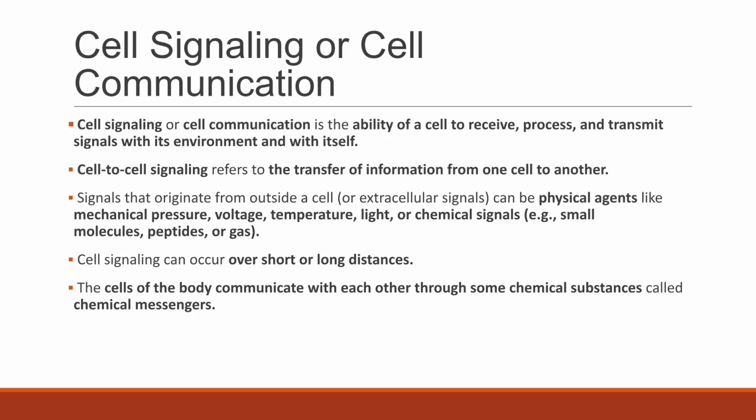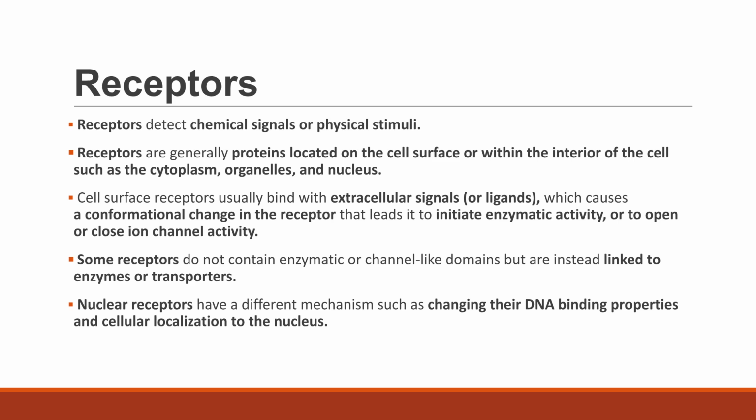Cell signaling is the ability of a cell to receive, process, and transmit signals. This communication can be with its environment or with itself. Receptors are proteins that detect chemical signals or physical stimuli. They are generally located on the cell surface or within the interior of the cell.